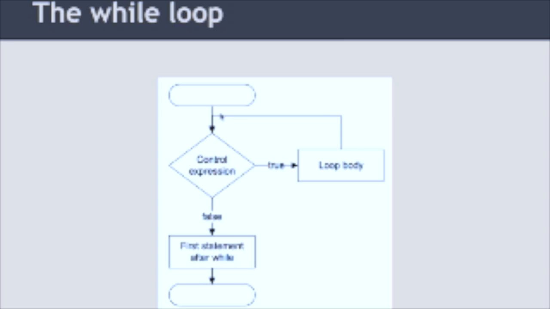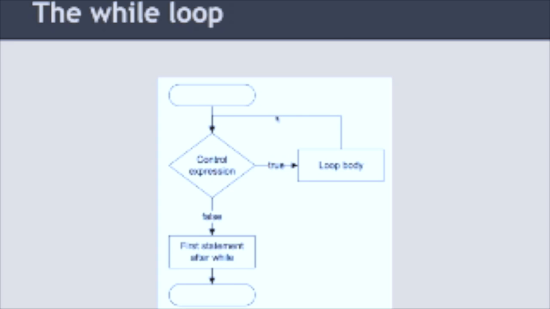In this case, and why we get the concept of a loop, we do the control expression. If it's true, we execute the loop body, and then we go back and check the control expression again. So as long as that control expression is true, we will loop in this circle here, performing the loop body over and over and over again.